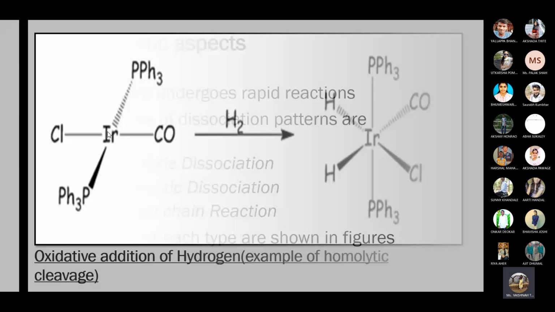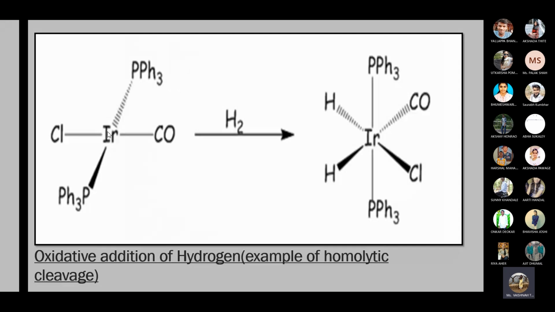This is an example of homolytic cleavage or homolytic dissociation. This is a very famous catalyst. We are going to study these catalytic reactions next semester in organometallic chemistry. This is an iridium catalyst, with PPh3, triphenylphosphine.